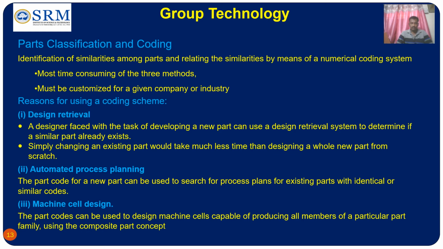The second reason is automated process planning. The part code for a new part can be used for searching the process plans for existing parts with identical or similar codes. In group technology, the first step is grouping the parts into part families, then coding the parts according to their similarities in design and similarities in manufacturing. Based on the part families, the process plans are prepared.